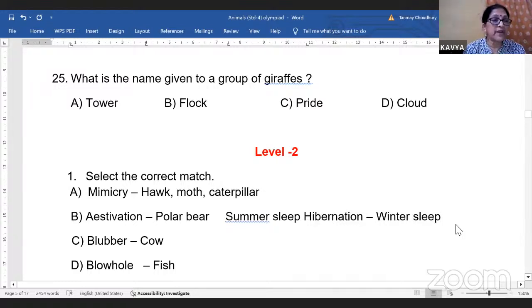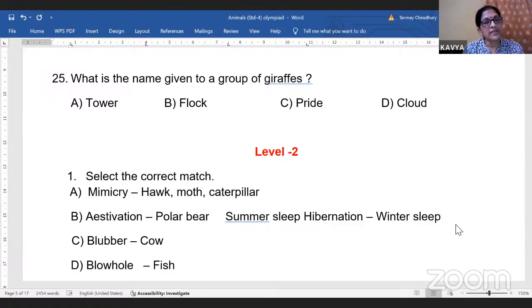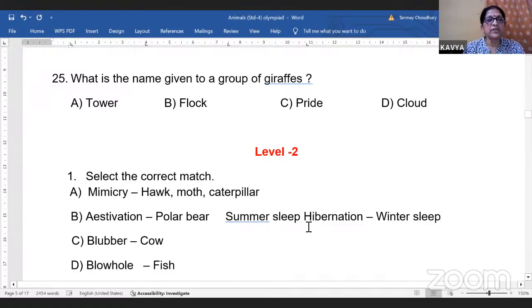When it becomes very, very cold, the polar bear cannot go out, will not be able to get food outside. So what will it do? If it doesn't get food, it will have no energy to look for food also. So it sleeps. So that is known as winter sleep or hibernation. To conserve energy, to store energy, these animals sleep for the entire winter. And there are some animals that sleep during summer.